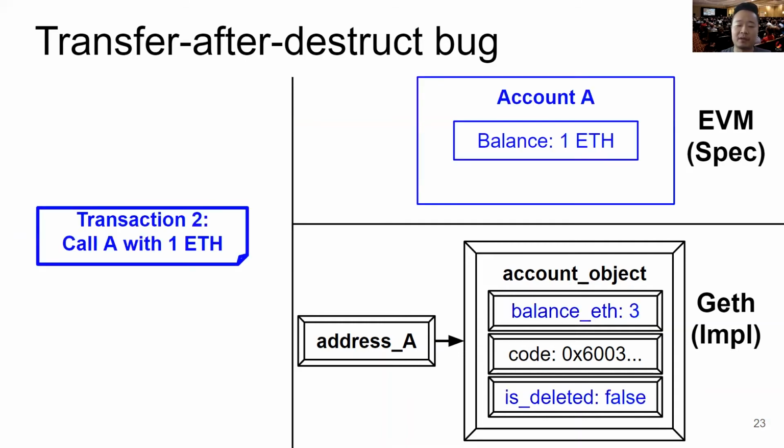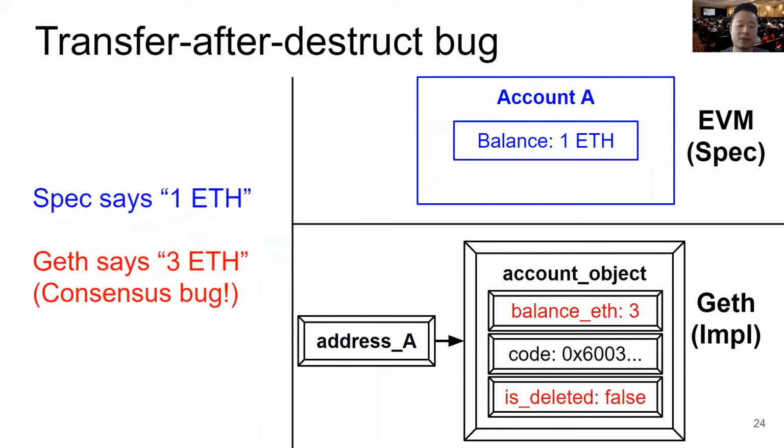However, the problem occurs when transaction 2 is executed, which calls A with 1 ETH. EVM says that A has 1 ETH. However, a bug in Geth makes it think that the balance ETH should go up to 3, carrying over the balance of a previous object, and the deleted flag becomes false. So spec says 1, Geth says 3. It's an obvious consensus bug.